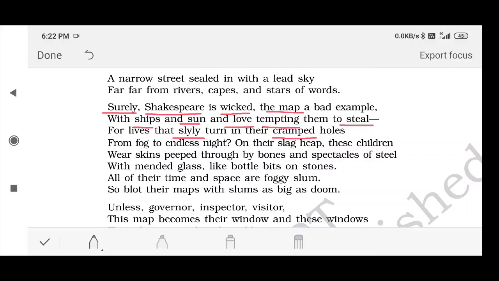Cramped holes here generally, the writer wanted to tell us, that the houses of these children were compared here to cramped holes. Means rats' holes are generally very cramped, they are narrow. In the same way, the houses of these children, they are also cramped, they are also very narrow, and they don't have ample space to live.